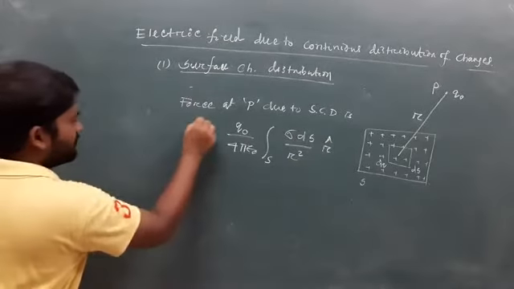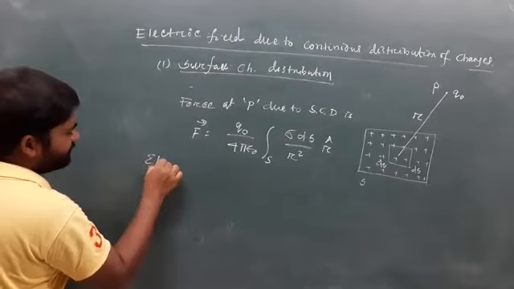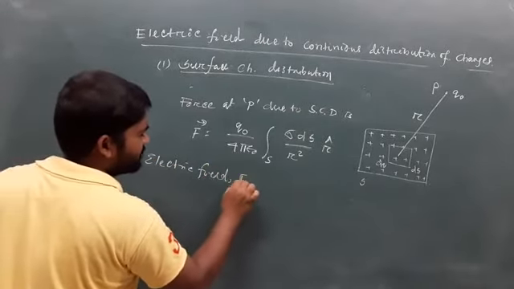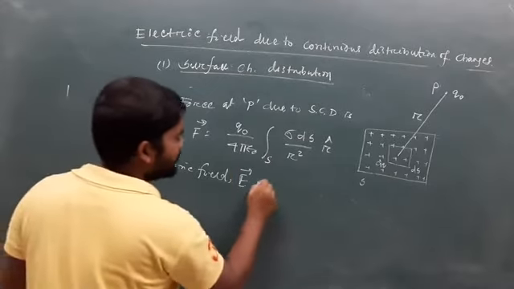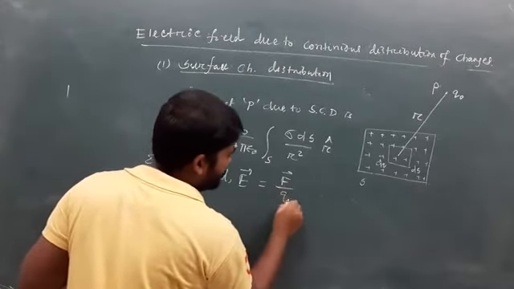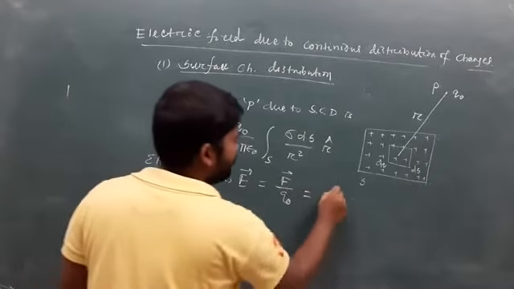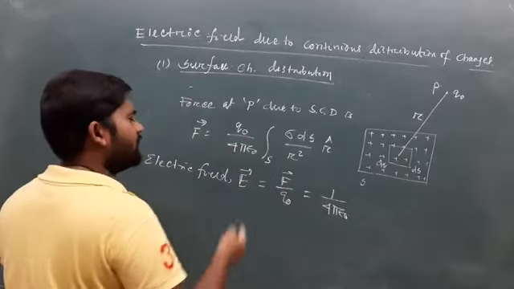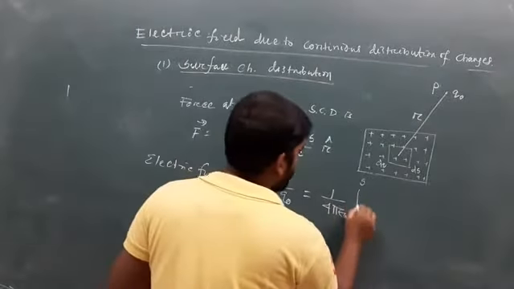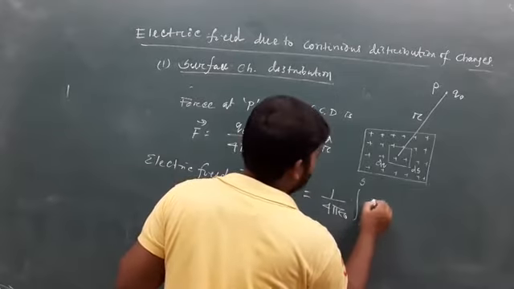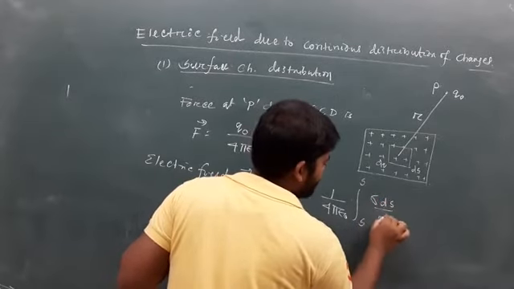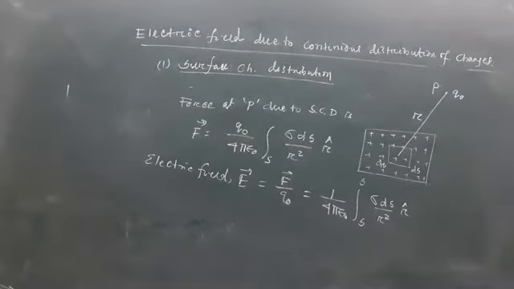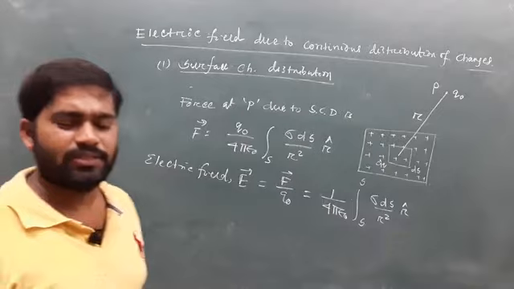So electric field E equals F by q naught, which equals 1 by 4 pi epsilon naught, because q naught cancels, integration over s sigma ds divided by r square r cap. That gives the expression for electric field for the surface charge distribution.